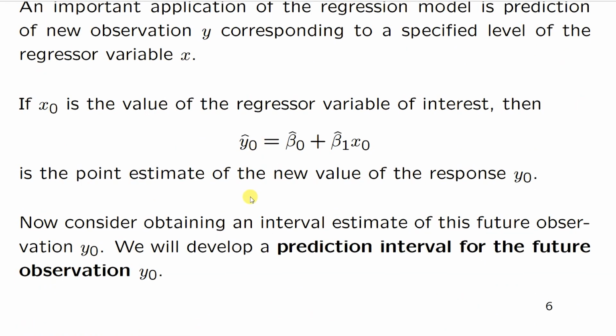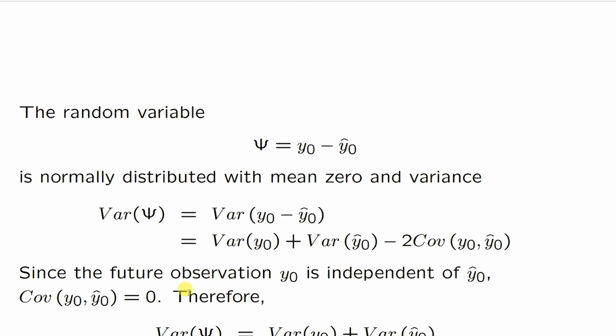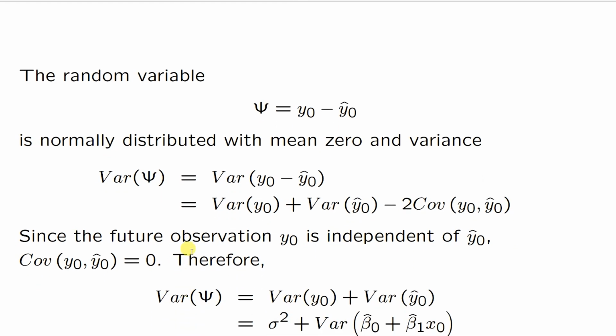So the estimator of y naught, that is y naught cap, is given as beta naught cap plus beta 1 cap into x naught, which is from the fitted simple linear regression model. Now let us develop a prediction interval for the future observation y naught. For this, let us define a random variable psi, which is equal to y naught minus y naught cap.